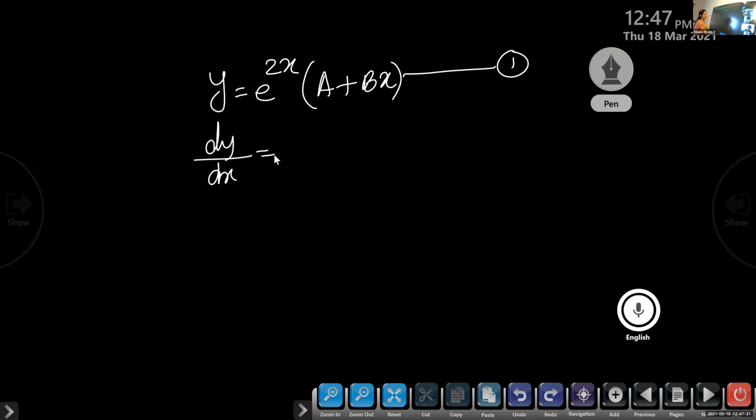What is the derivative? 2 into e raised to 2x into (a plus bx).